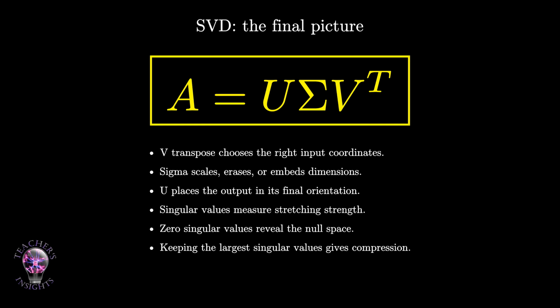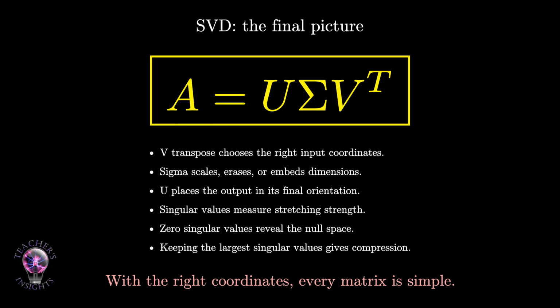So what does SVD tell us? It tells us that every matrix, no matter how complicated it looks, has hidden orthonormal input directions and hidden orthonormal output directions. In those coordinates, the matrix simply stretches, crushes, deletes, or embeds. With the right coordinates, every matrix is simple. That is the singular value decomposition.